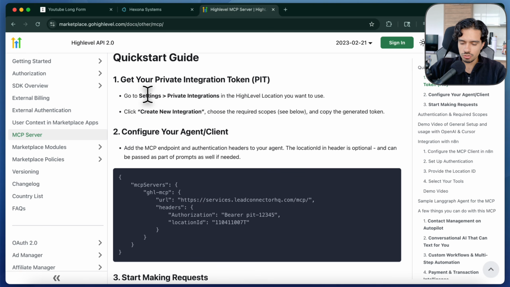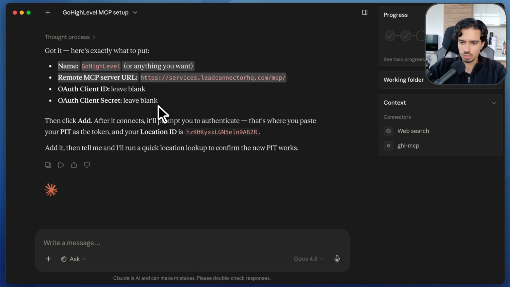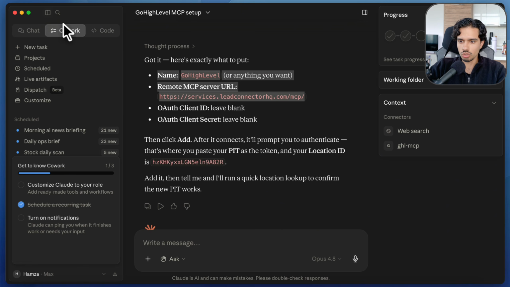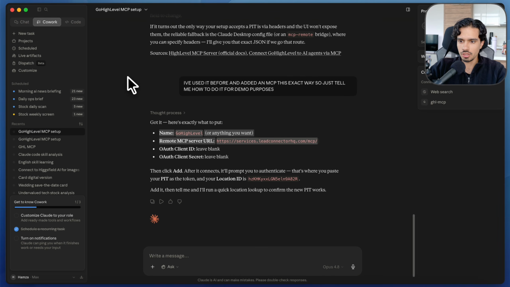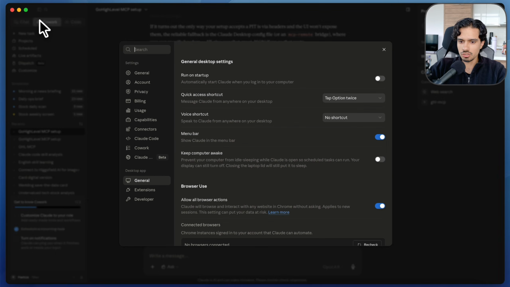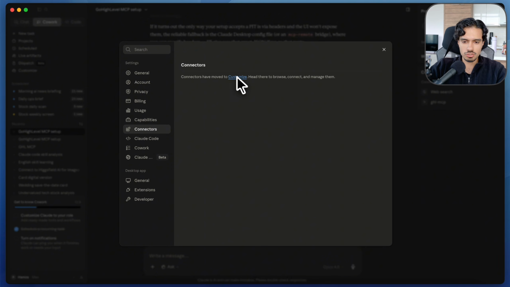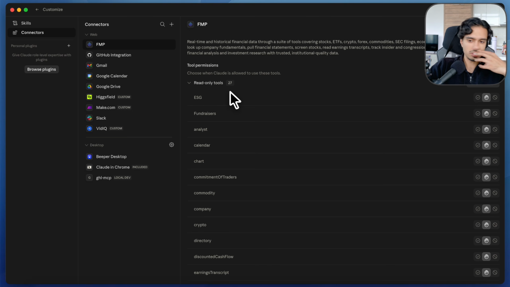Now, what you want to do is open up your Claude. This has to be your Claude desktop app because that is what has Cowork, and that's how you can connect different connectors. Now you want to go into your settings inside of your Claude desktop app, go to connectors, click on customize. Once you're inside of here, this is where all of your MCPs live for all of these different tools. Like I've connected Higgsfield, Make.com, Slack, vidIQ, Gmail, you get the idea. And my GoHighLevel one is right there as well.